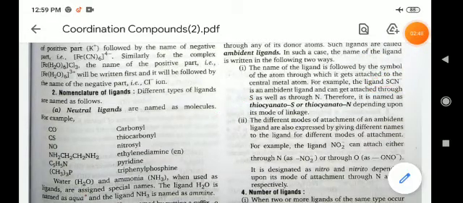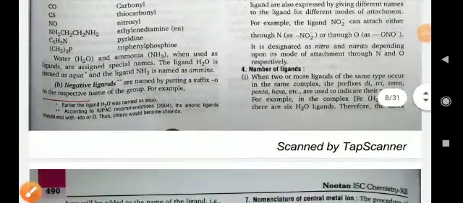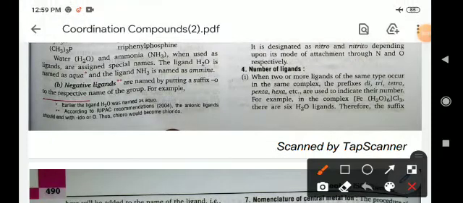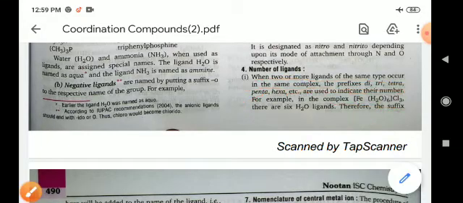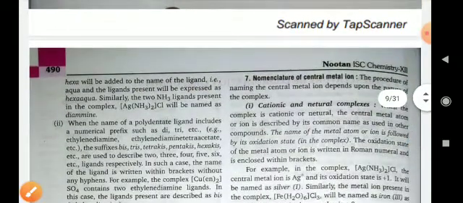Now, number of ligands. When more than one ligand is present, the prefixes di, tri, tetra are used. For example, in the complex [Fe(H2O)6], there are 6 water molecules, so for 6, hexa is used: hexaaqua.